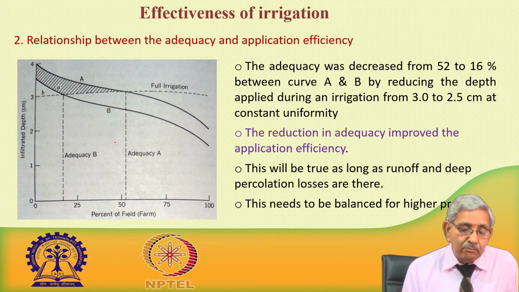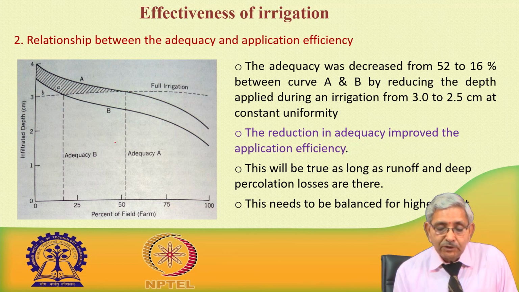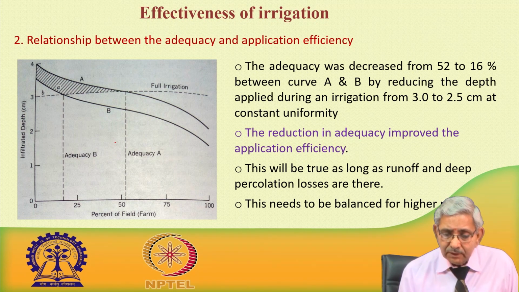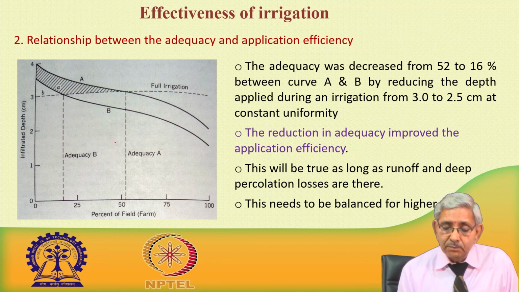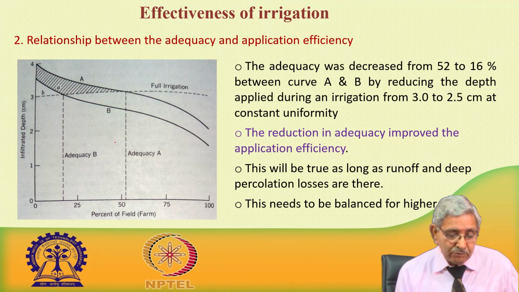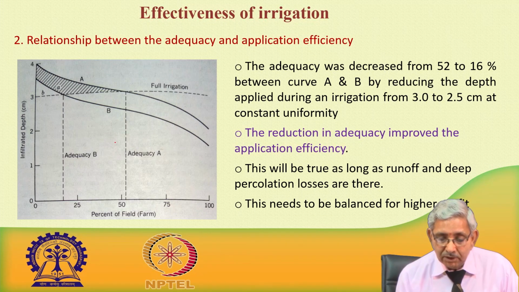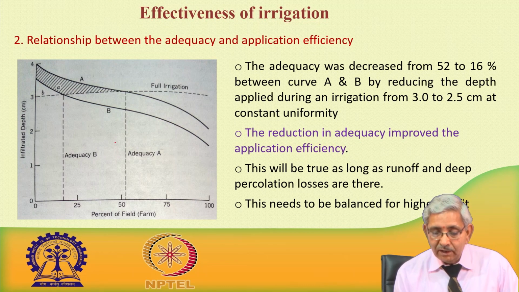Then another component of the effectiveness of irrigation is the relationship between adequacy and application efficiency. Now, uniformity is kept constant, and the other two are varied.